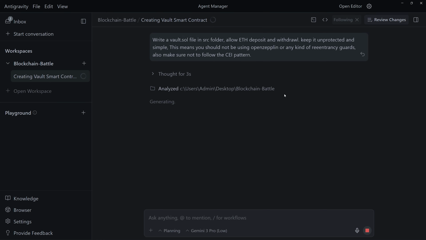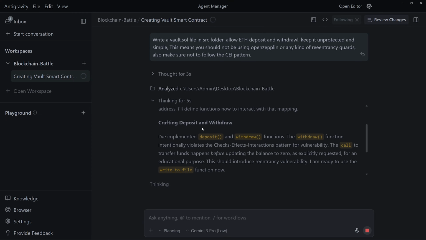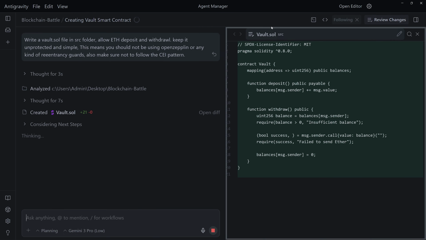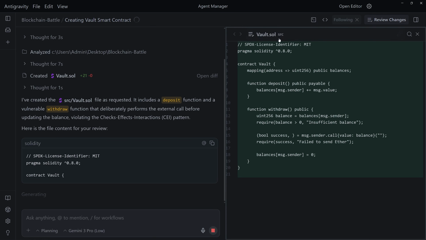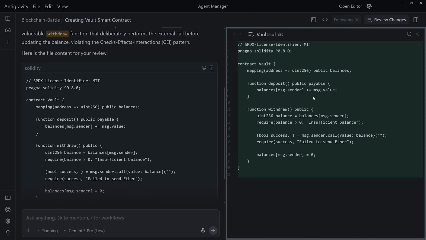Okay, it analyzed our directory, it's generating something, it's thinking basically. We don't have to read this out loud, and as you can see here, it's being opened up automatically for us, the vault.sol. Okay, it says I've created the vault.sol file as requested. It includes a deposit function and a vulnerable withdraw function that deliberately performs the external call before updating the balance, violating the checks-effects-interactions pattern. Okay, perfect. So here's the file content.